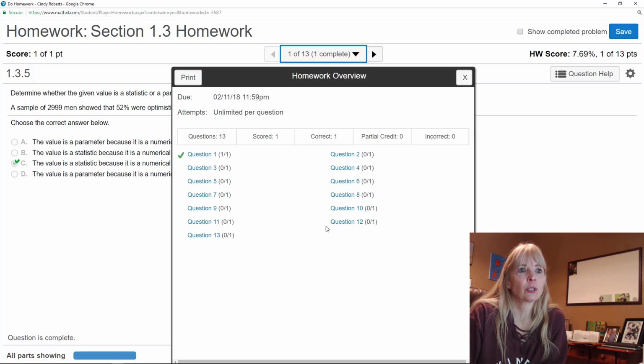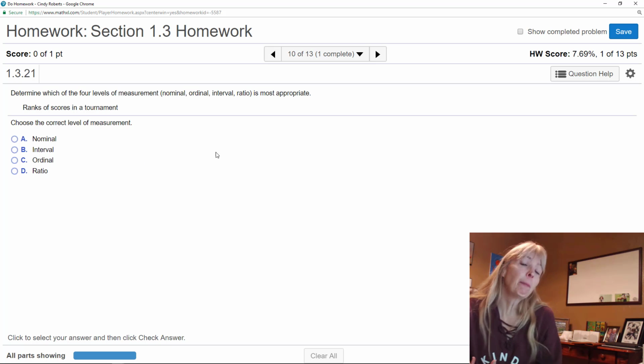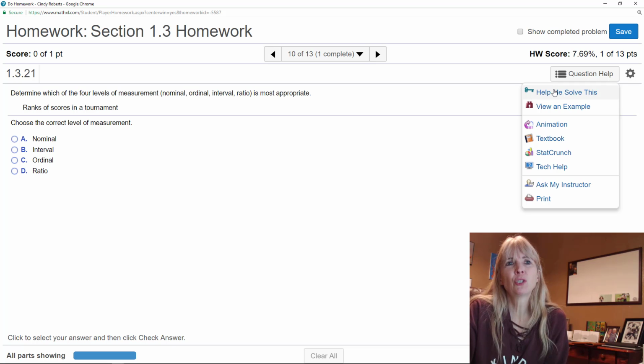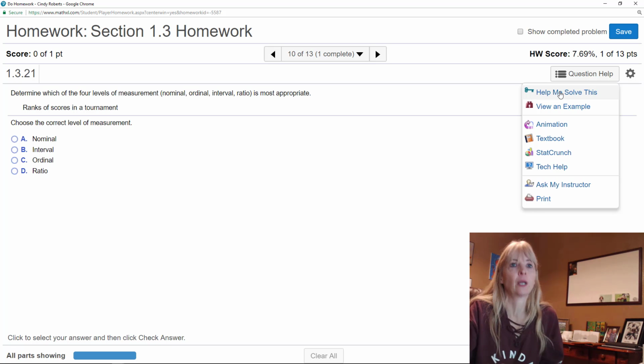Okay, so let's say you're somewhere in some of these questions down here, and you're working on one, and I don't know what any of these things mean. So you have a bunch of different choices. If you go to question help, most students don't use the help me solve this because it helps you solve that problem right there, and then it gives you a new one.